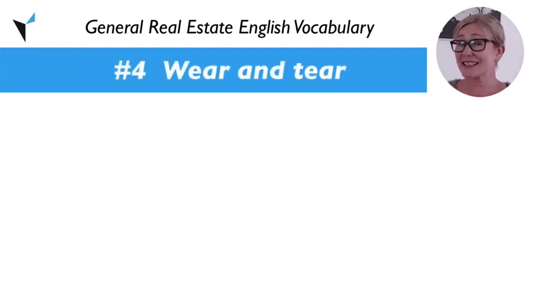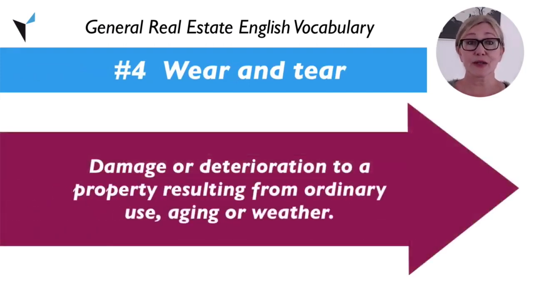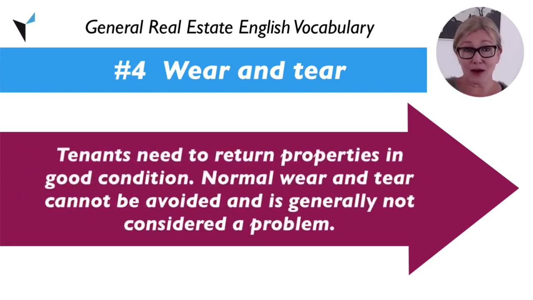Wear and tear. The term wear and tear refers to damage or deterioration to a property resulting from ordinary use, aging, or weather. When a tenant moves out of a property, they need to return it in good condition.